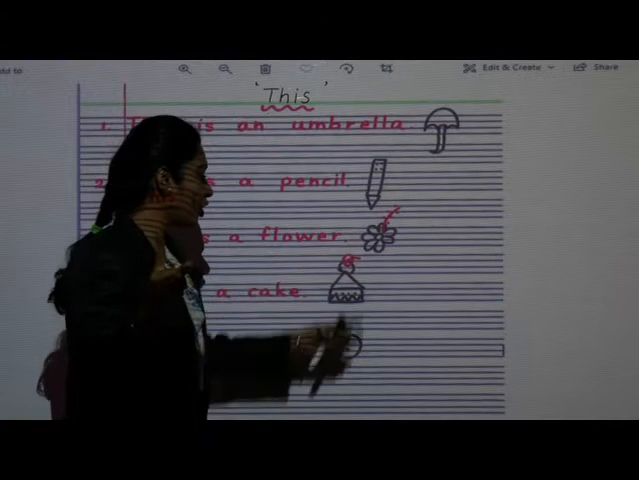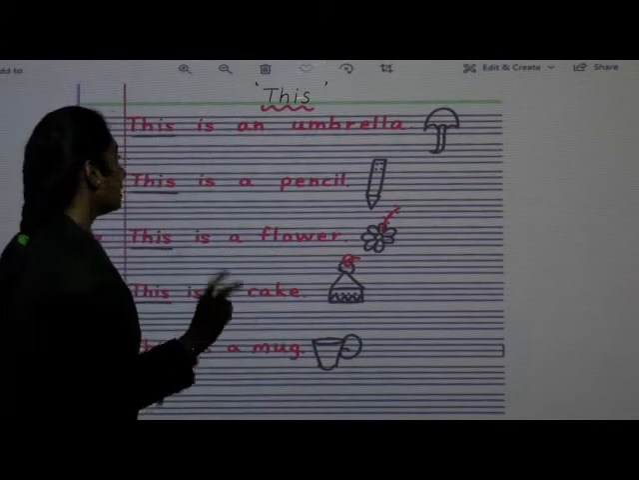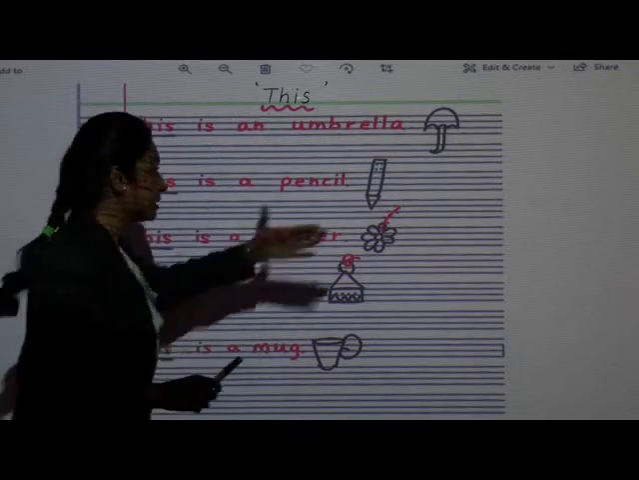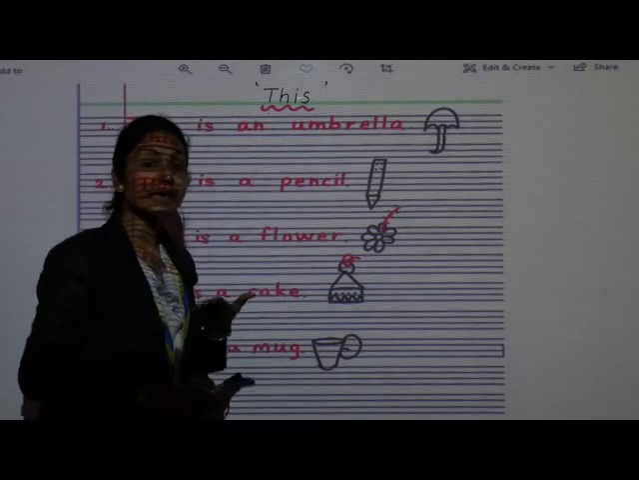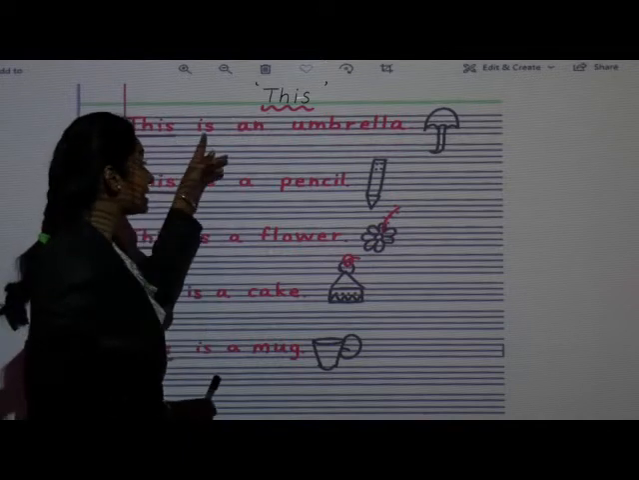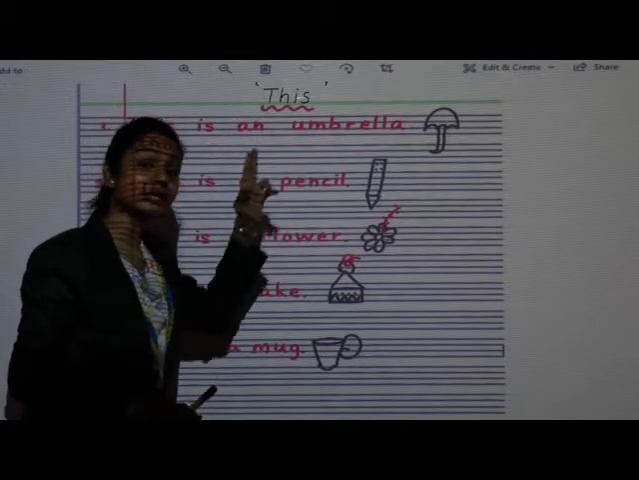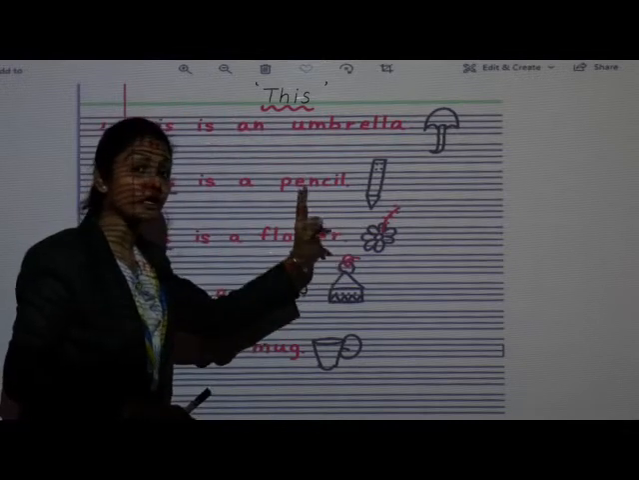Okay, ये सभी object जो है सिर्फ एक एक ही है. Okay. Second thing, it is near to us. These all the object, it is near to us. हमारे पास है. Also, this is an umbrella. Why we are using this? Because it is near to us and it is in singular form.